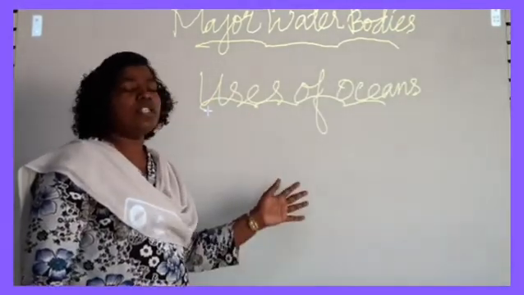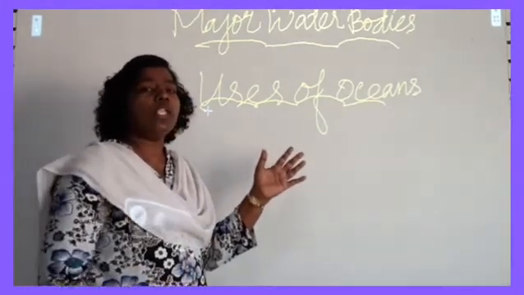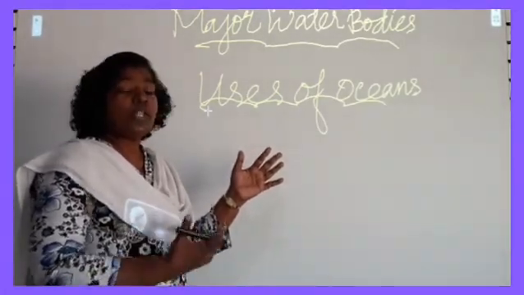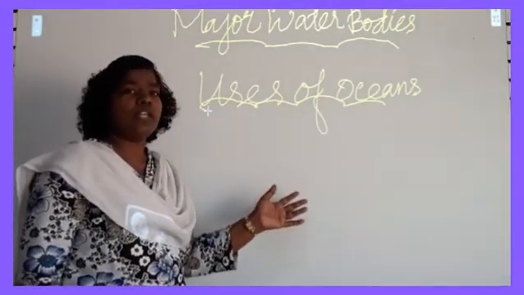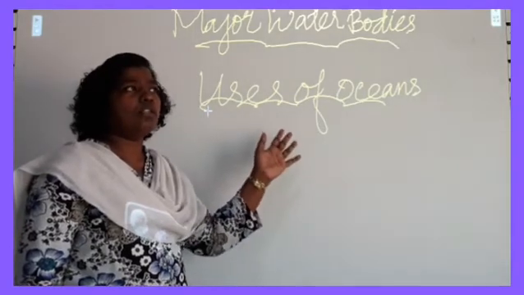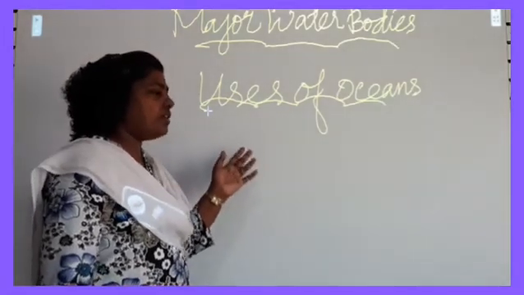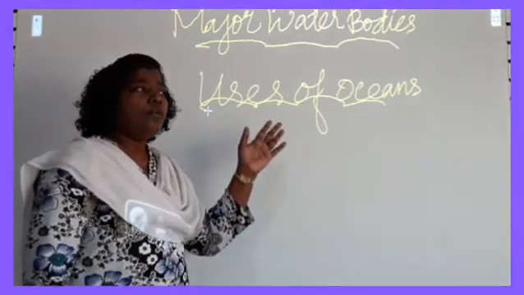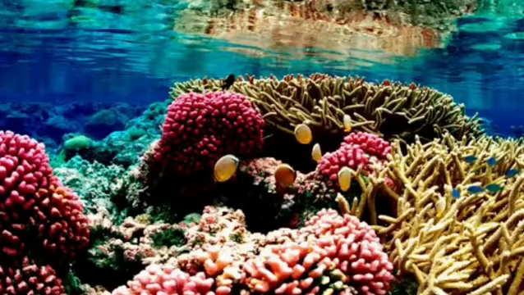Since these are large water bodies, during daytime we know that evaporation occurs, and this evaporation causes rainfall. So this is one of the reasons for climatic change and weather change. And the next thing, it is also a source of food supply, not only for human beings, all living organisms get their food supply from these water bodies.